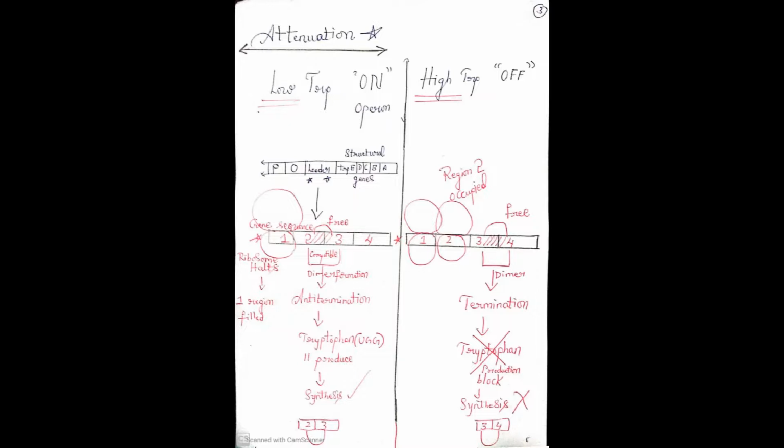But if you observe the second column, there is no halting, because of high concentration. Ribosomes will move on. 1 is occupied, 2 is occupied immediately. But 3 and 4 are free. Therefore 3 and 4 will bind and it will block the transcription of the structural genes. So this is the simple concept of attenuation.